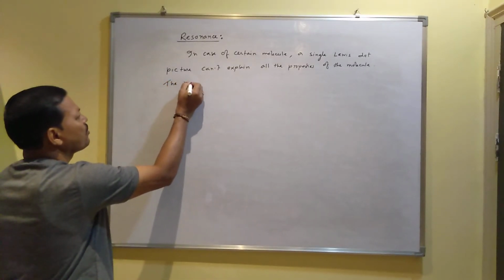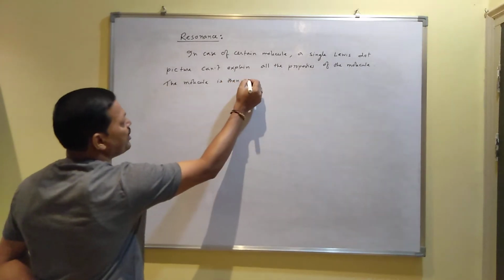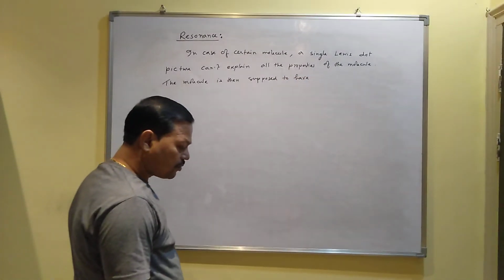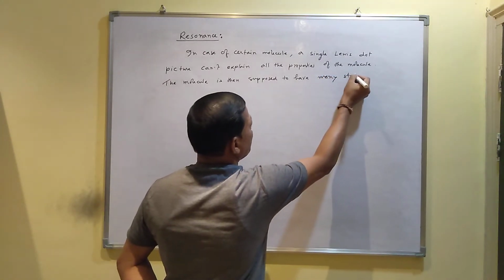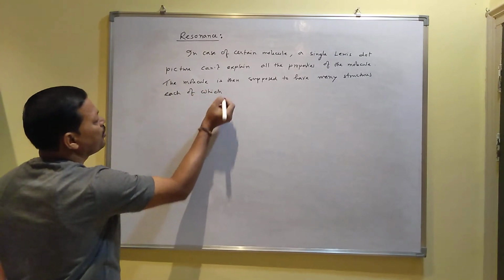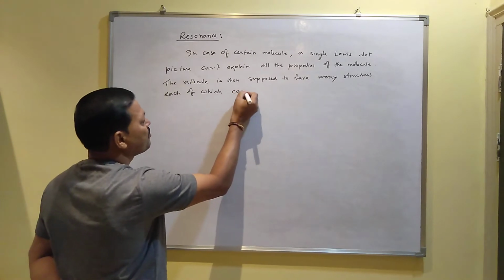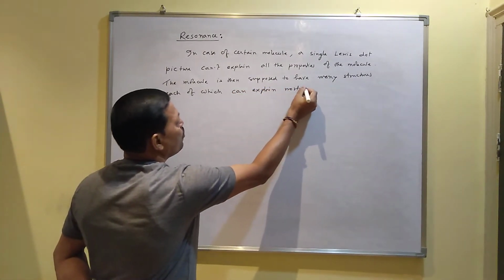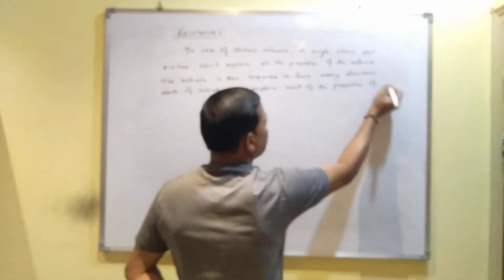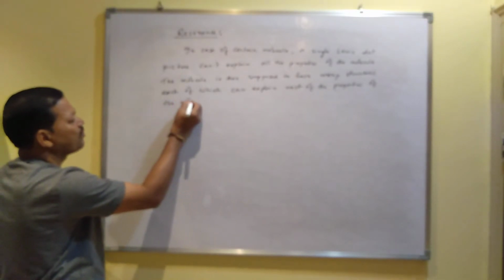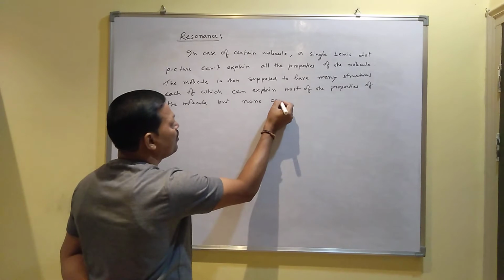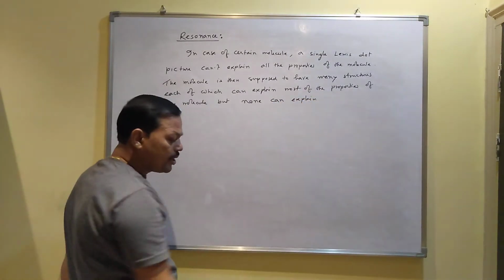The molecule is then supposed to have many structures, each of which can explain most of the properties of the molecule, but none can explain all the properties of the molecule.